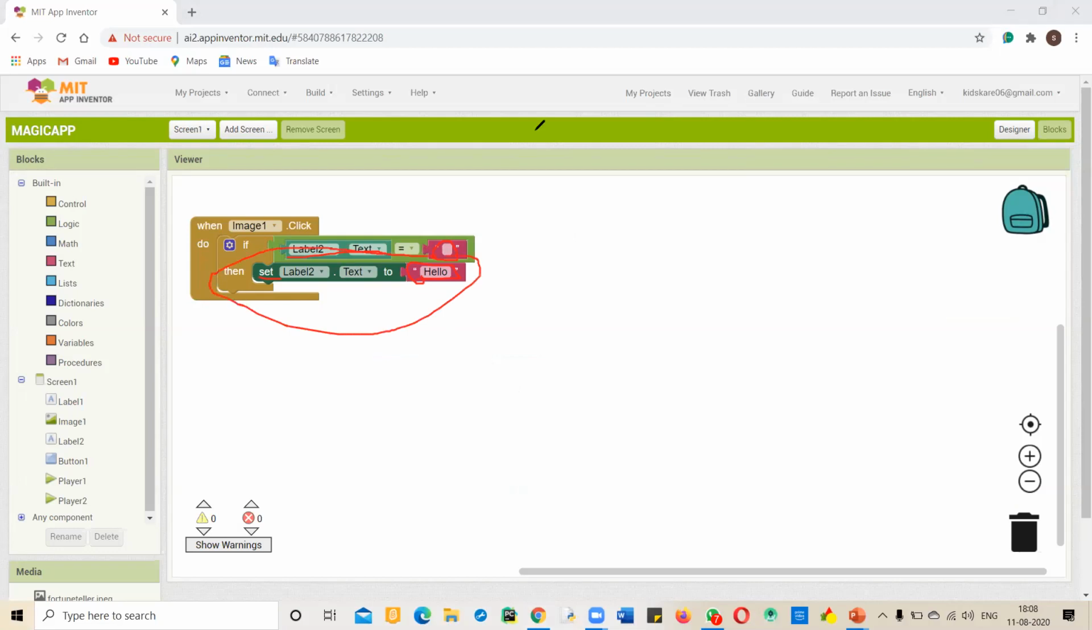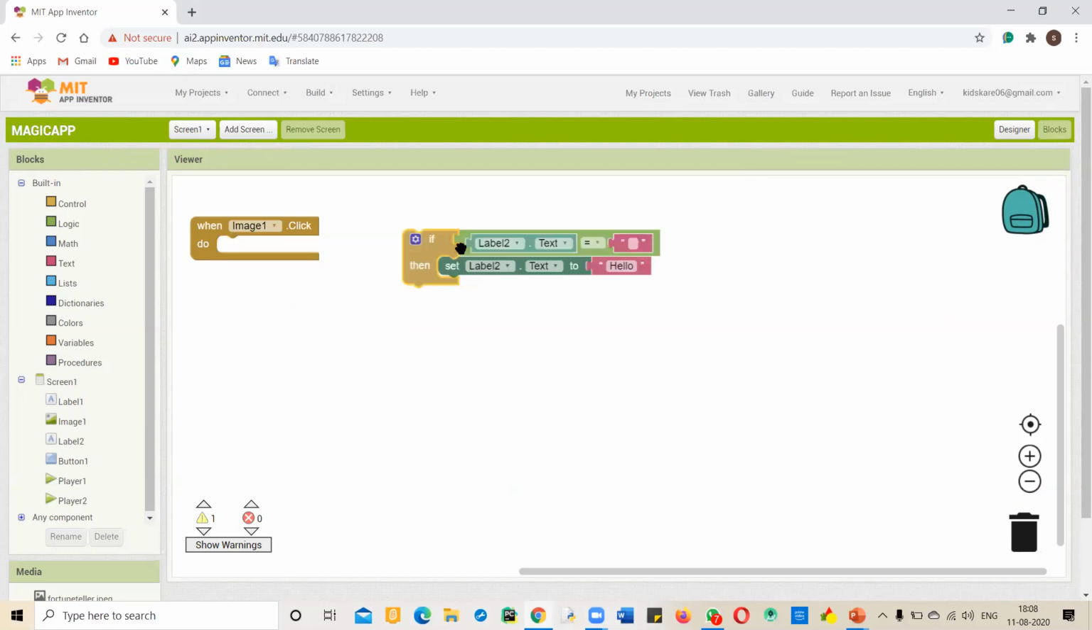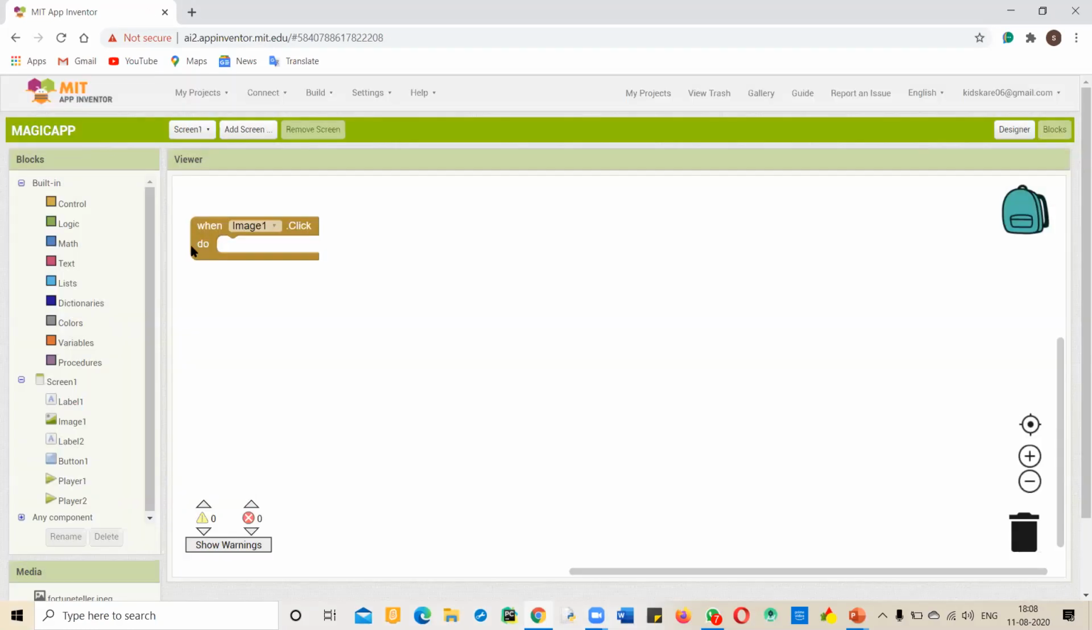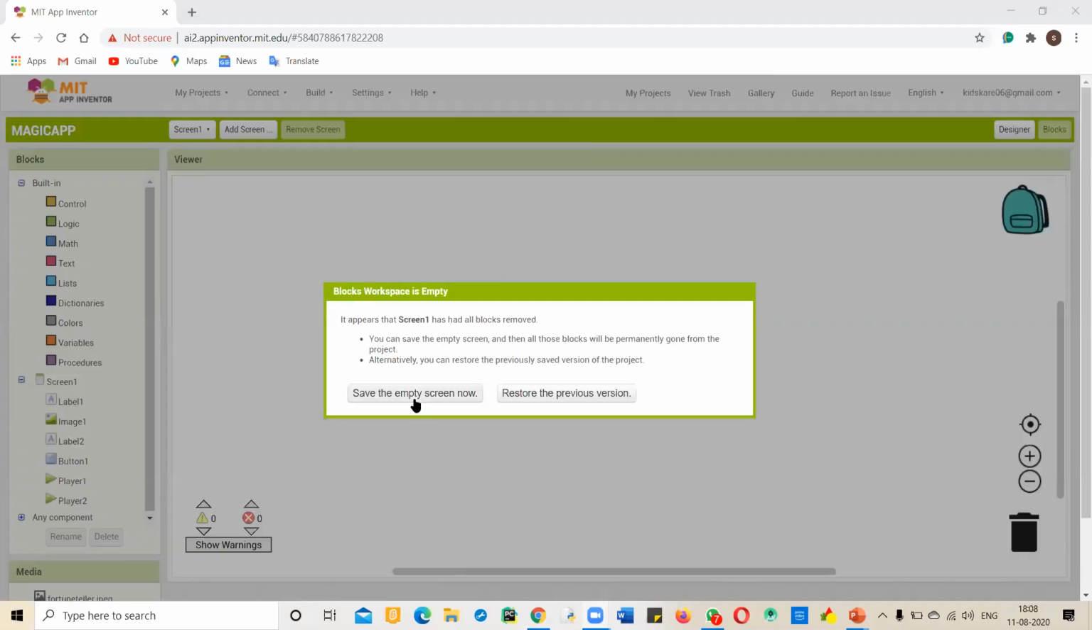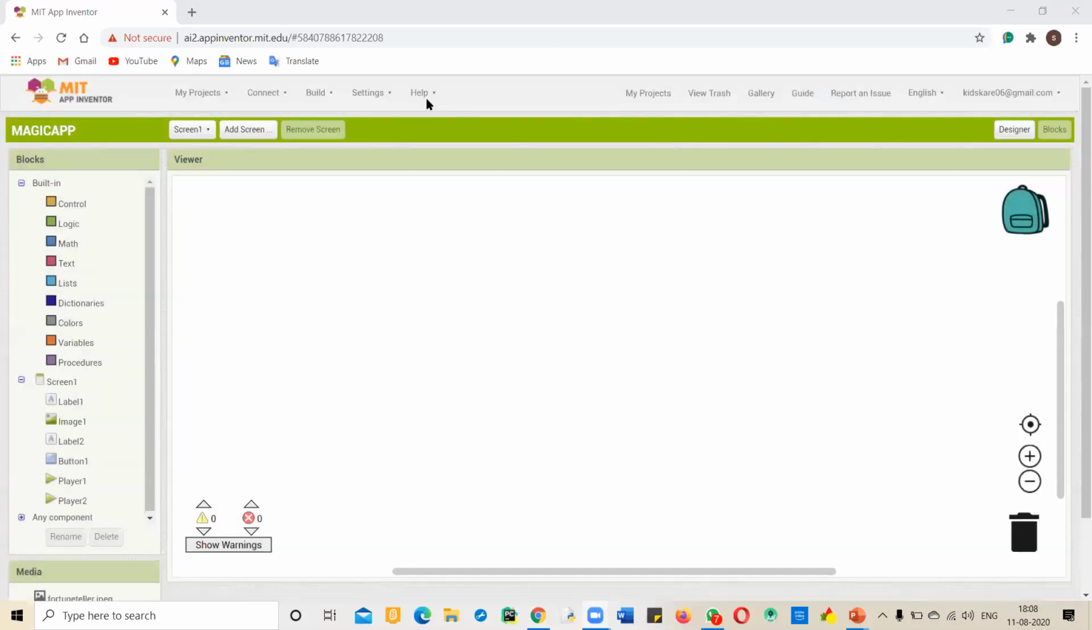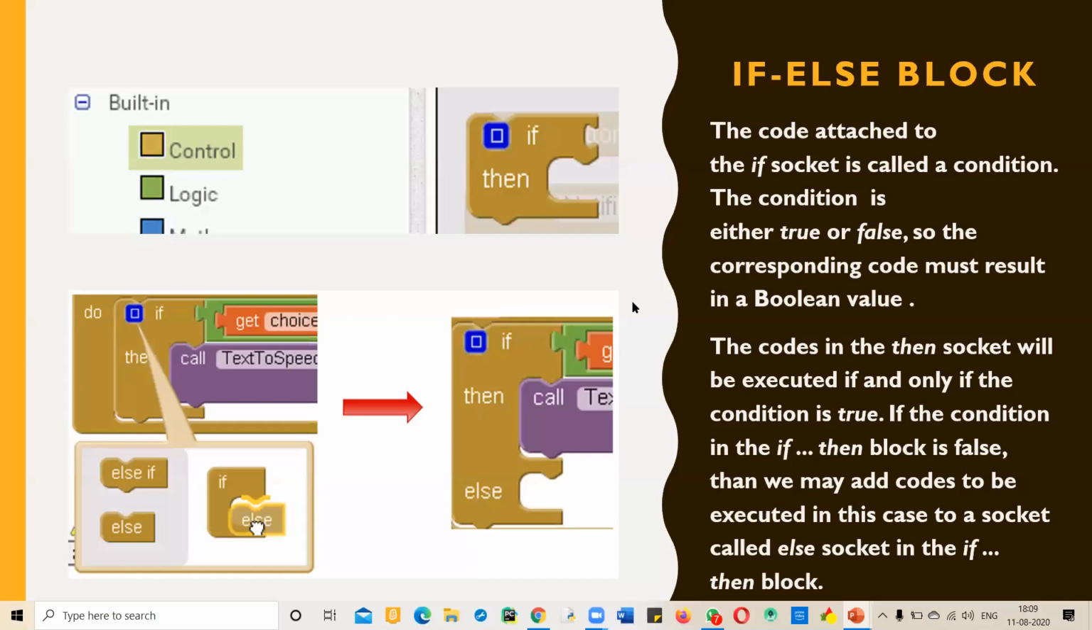Okay, so understand this if block, or any query? I am deleting it for now. You may raise your hand if you have any query, or if no query, then you can keep your hand lowered. Okay, so no query. I hope you have understood the if else block.